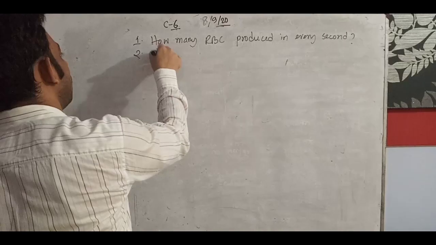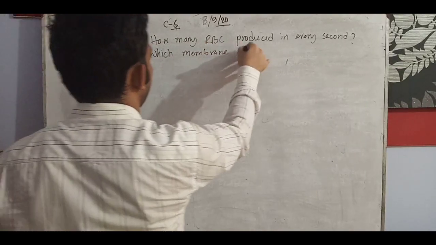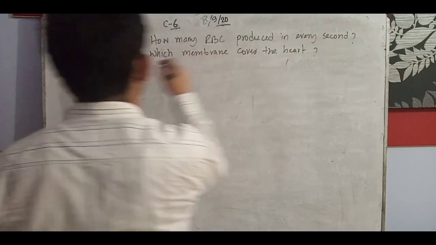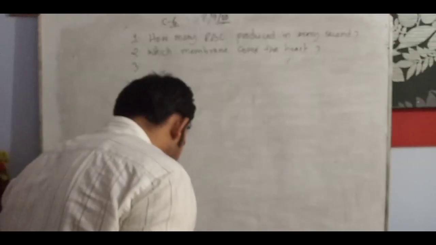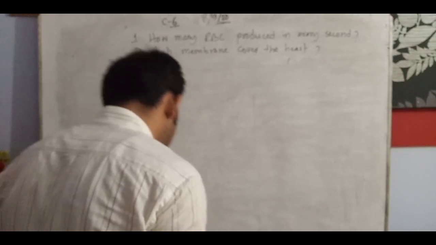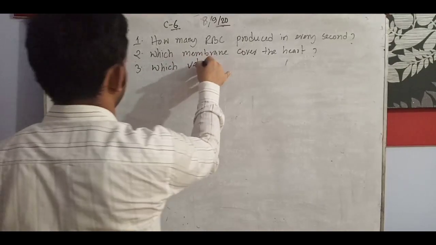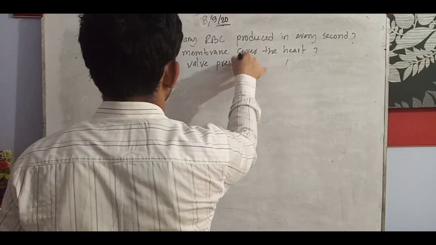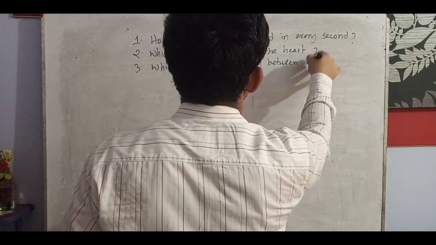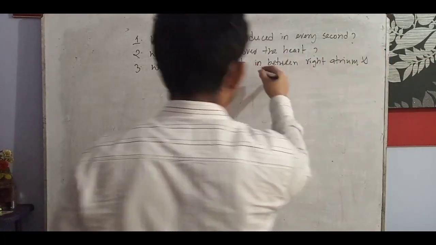Which membrane covered the heart? Number 3, which valve is present in between the right atrium and right ventricle?